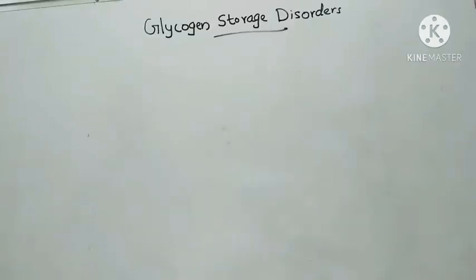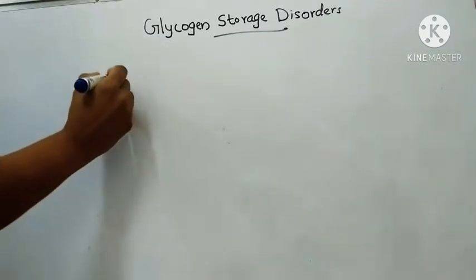Hello everyone. Today we will discuss glycogen storage disorders. These are a group of inherited diseases that result from a defect in enzymes required for either glycogenesis or glycogenolysis.